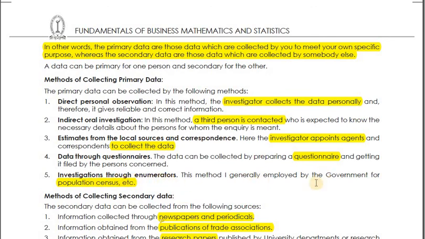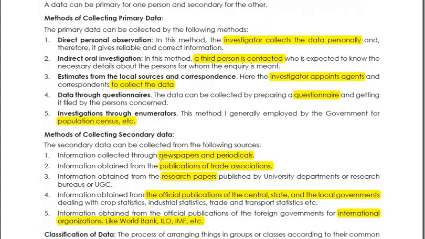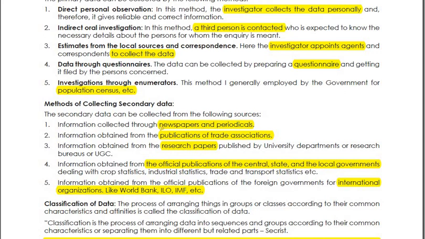Investigation through enumerators means you have to appoint people who will do the counting for you. Especially, enumerators are the people appointed for the population census by the government. Okay, the methods of collecting secondary data: newspaper, periodical, publication of trade association. Trade association means association of teachers, association of doctors, association of traders, association of retailers, Music Industry of India. These are examples of trade associations. If they are public and have some publications, you can use those publications for your study if required.